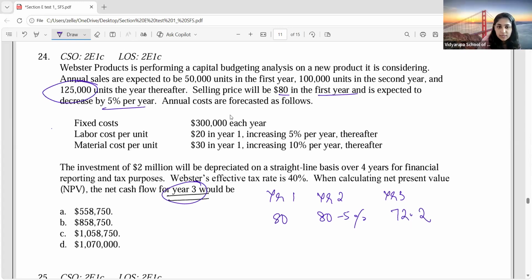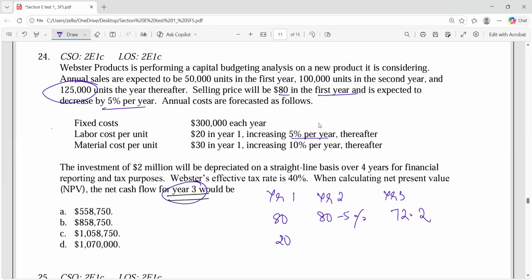1,25,000 units. So then what is the labor cost? It is $20 in year 1, but it is going to increase by how much? 5%. It is going to increase by 5%. So 20 plus 5% plus 5%. So year 3, how much will it be? 22.05.